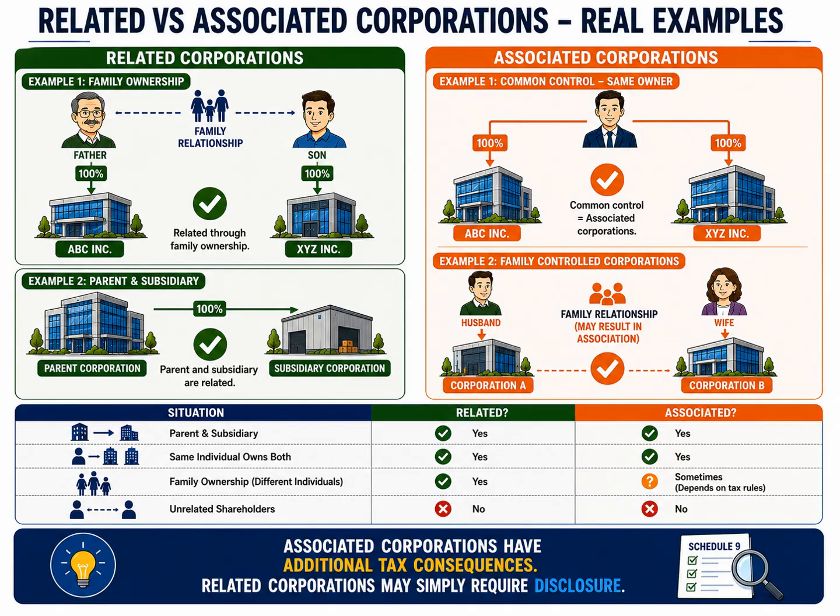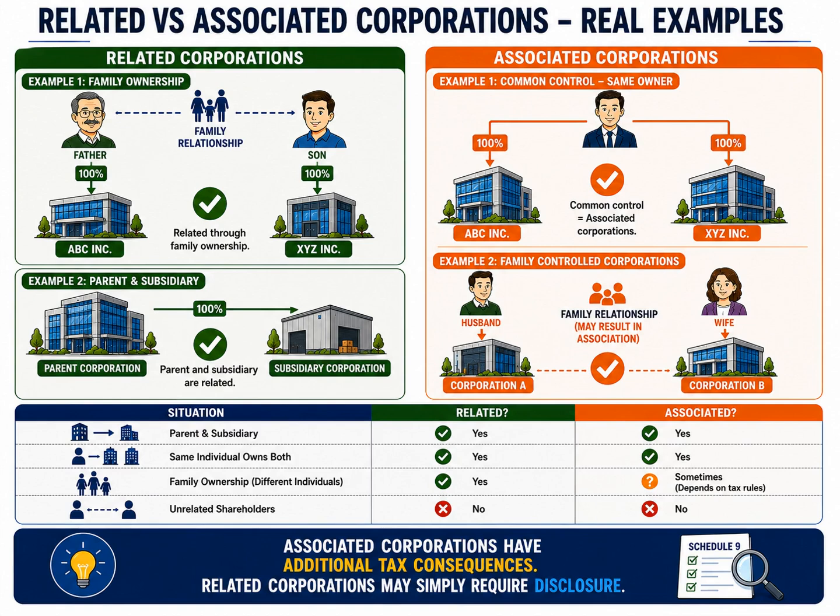For example, a husband controls one corporation and his wife controls another. Depending on the ownership structure, voting rights, and the detailed rules in the Income Tax Act, these corporations may also be considered associated. This is why tax professionals carefully analyze ownership, rather than relying only on family relationships.